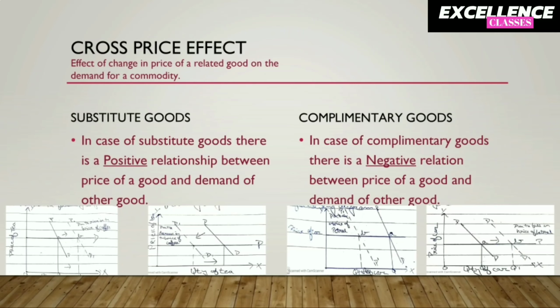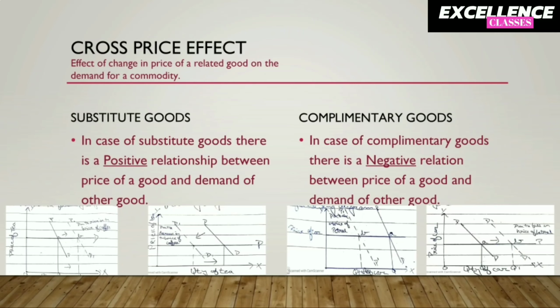Cross price effect is nothing but the effect of change in price of a related good on the demand for a commodity. Now you all are aware that related goods are categorized as substitute goods and complementary goods. In the case of substitute goods, there is a positive relation between price of a good and demand of the other good. As you can see in the diagrams drawn below, due to the rise in price of coffee, the demand for tea increases and vice versa.